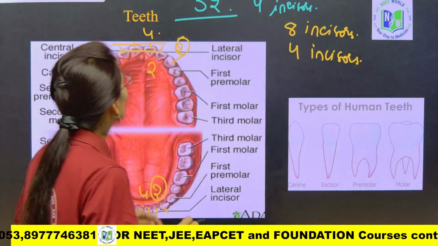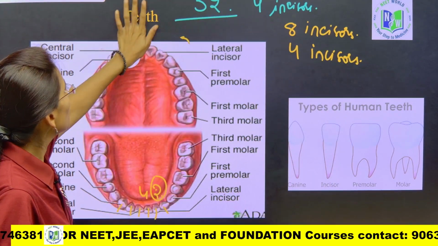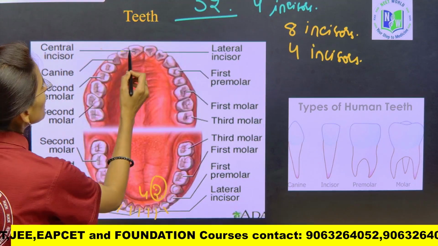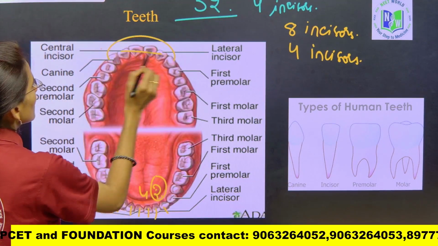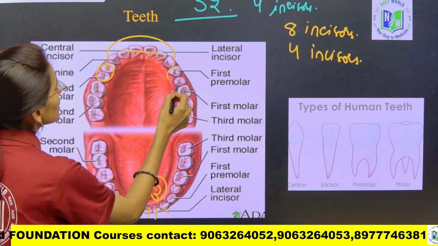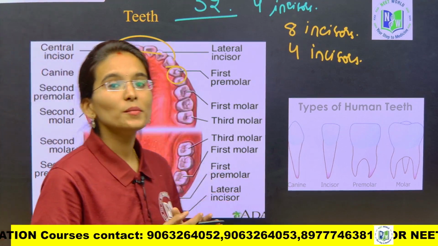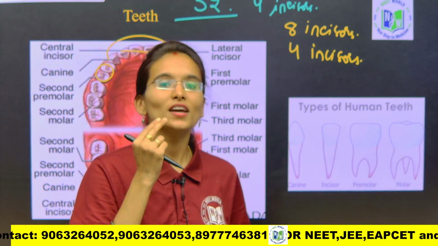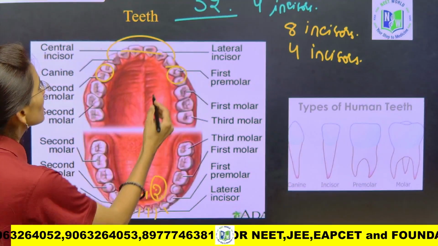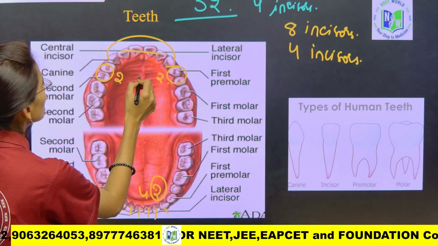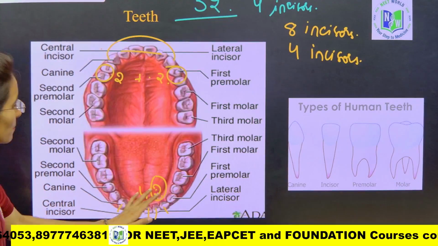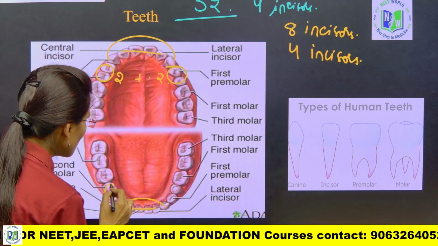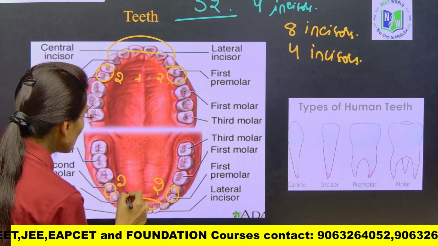Yes, my dear students. Next, we need to find out about the premolars and the molars. Look here, these 4 are the incisors. These are canines. Now you need to find the premolars. On the upper jaw, how many premolars are present? Usually 4. Beside the canines we have 2 premolars on each side, so here 2 plus 2. And on the lower jaw, after completion of the incisors and canines, again 2 premolars on each side, 2 plus 2.